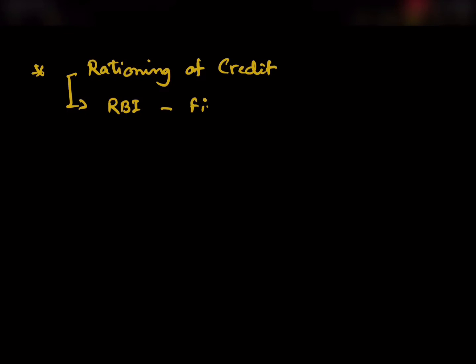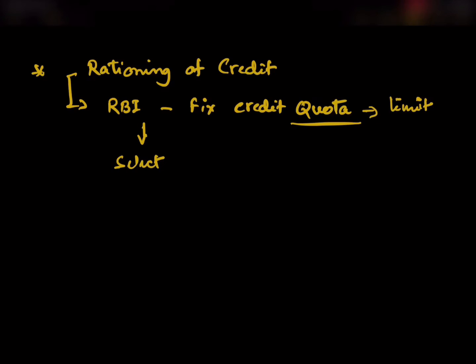Now let's look at the rationing of credit. Rationing of credit is a form of selective credit control by the RBI. Here, the RBI is going to fix some credit quota. So what do we mean by credit quota? Credit is the loan and quota means the limit. So RBI is going to limit the amount of loan which can be given out to certain select areas or select sectors of the economy.